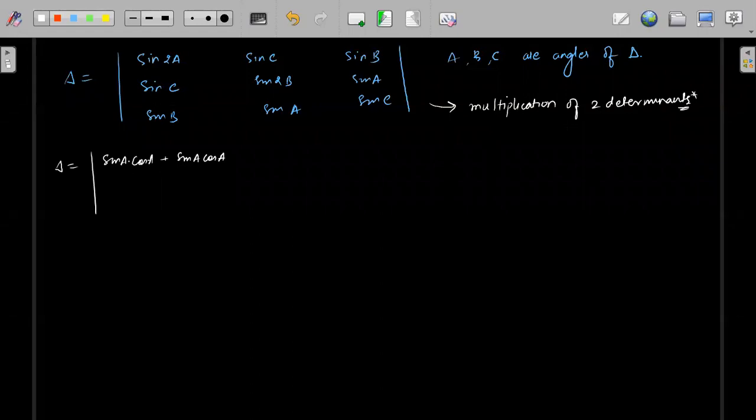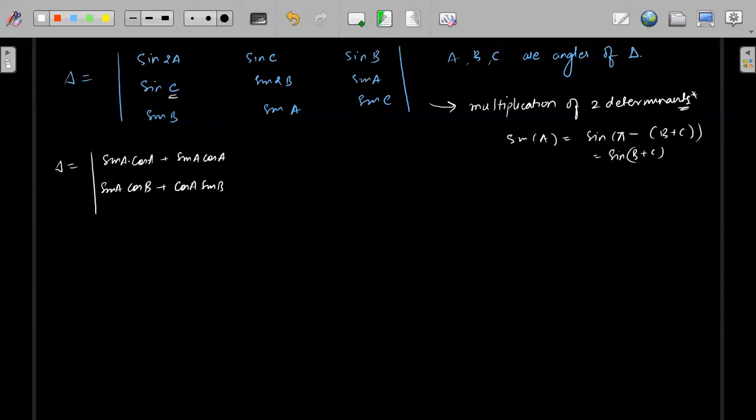Sin C or sin A or sin B, let's see. I can write sin A as sin of pi minus B plus C, right? So this will become sin of B plus C. So sin of A will become sin of B plus C, and so on. Sin of C I can write as sin of B plus A. So this will become sin A cos B plus cos A sin B.